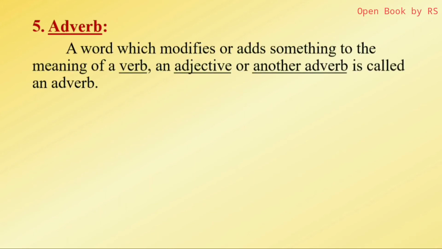Next, adverb. Adverb always adds something to the meaning of a verb, an adjective, or another adverb. See there: a word which modifies or adds something to the meaning of a verb, an adjective, or another adverb is called an adverb. So here adverb has three functions. It modifies a verb. Not only that, it adds something to the meaning of an adjective. Not only that, it adds something to the meaning of another adverb. So in this way, adverb modifies a verb, an adjective, or another adverb. Example.